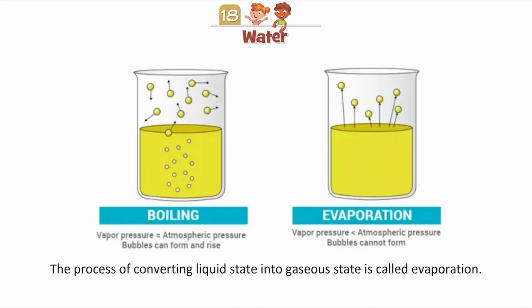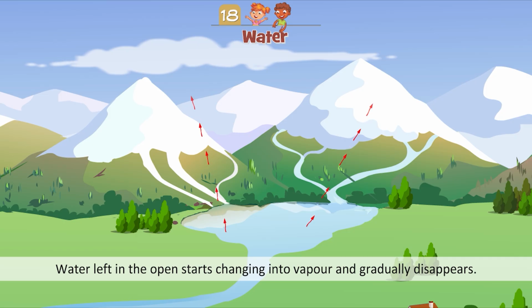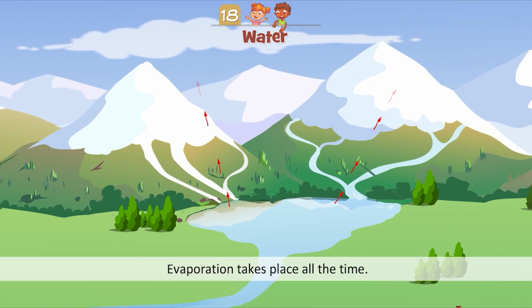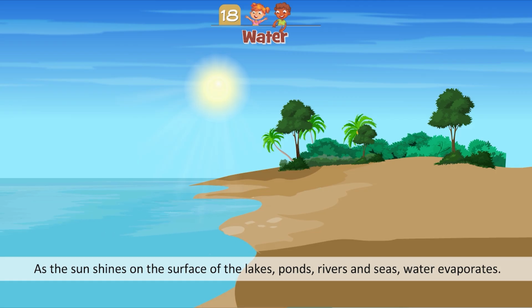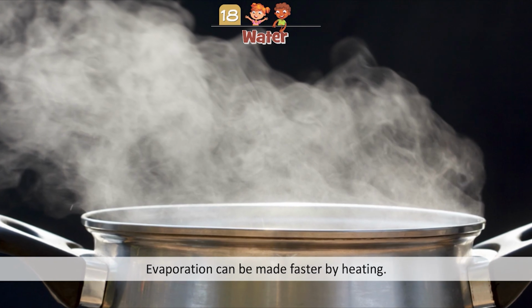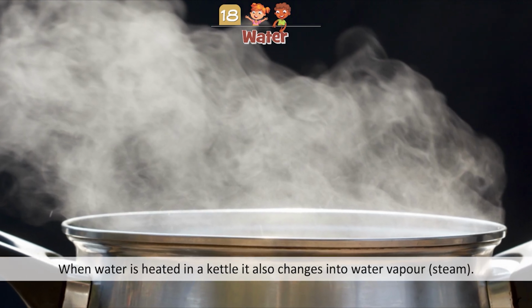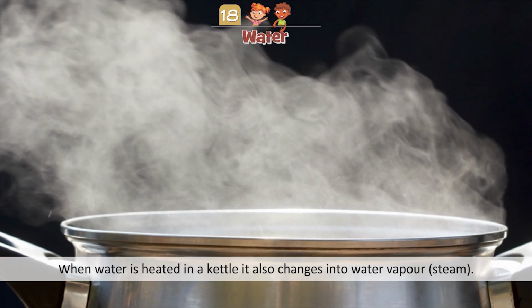The process of converting liquid state into gaseous state is called evaporation. Water left in the open starts changing into vapor and gradually disappears. Evaporation takes place all the time. As the sun shines on the surface of the lakes, ponds, rivers and seas, water evaporates. Evaporation can be made faster by heating. When water is heated in a kettle, it also changes into water vapor, steam.